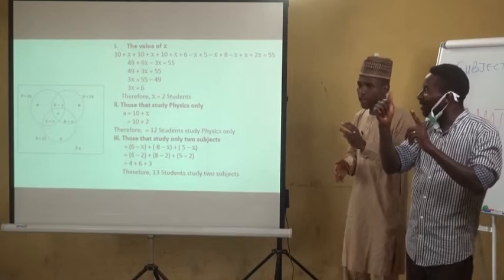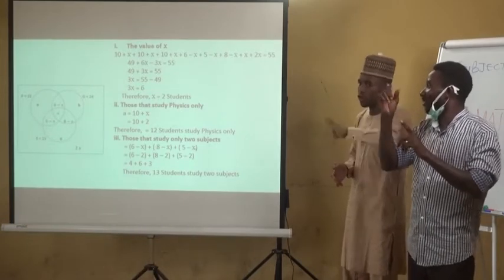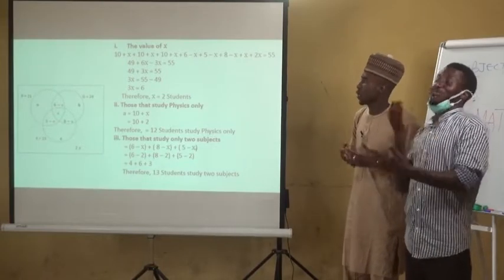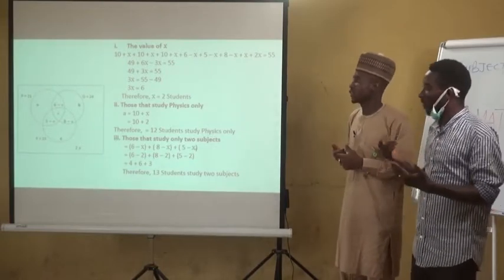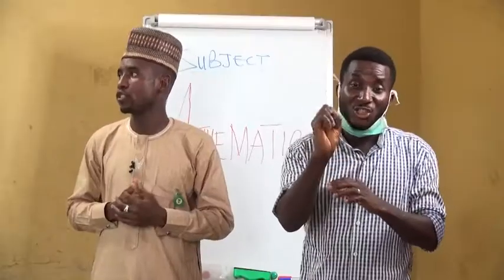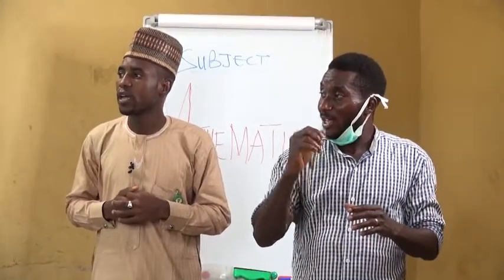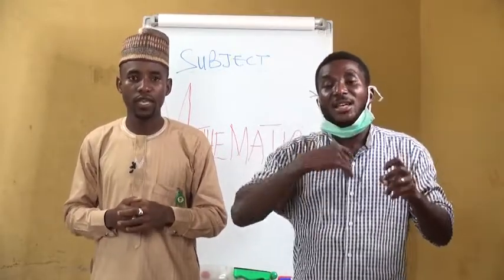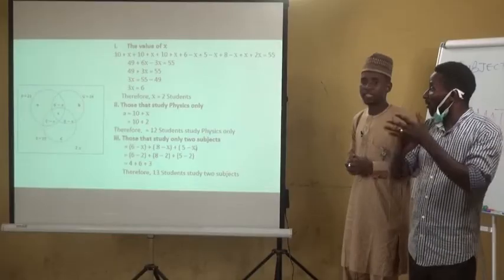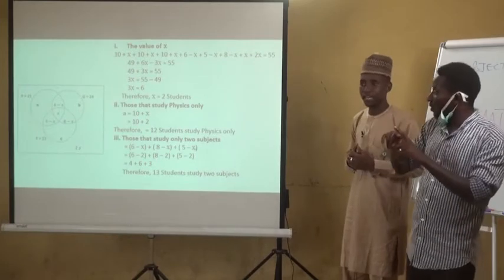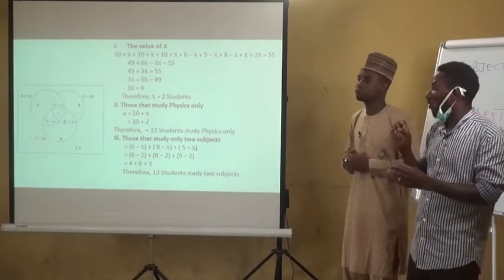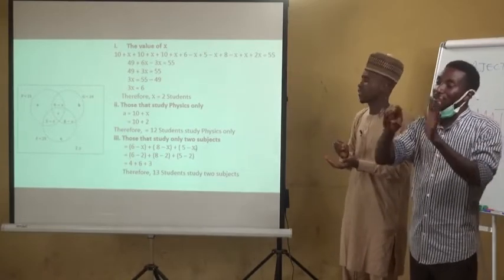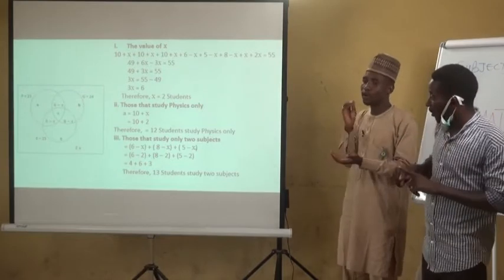that is a plus b plus c that we have already obtained, plus intersection of physics and geography, that is p and g, which is 6 minus x, plus intersection of physics and economics, that is 5 minus x, plus intersection of geography and economics, which is 8 minus x, then plus x, which is the intersection of those that study all the 3 subjects.